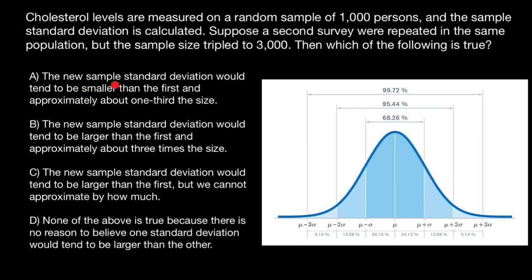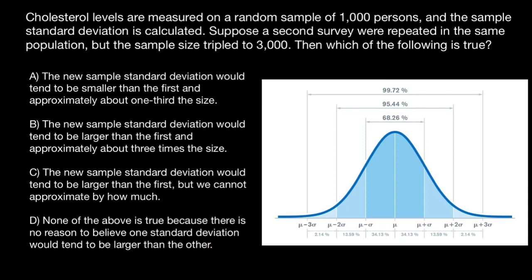Variant A, the new sample standard deviation would tend to be smaller than the first and approximately about 1/3 of the size. Variant B, the new sample standard deviation would tend to be larger than the first and approximately about 3 times the size. Variant C, the new sample standard deviation would tend to be larger than the first, but we cannot approximate by how much. And the last variant, D, none of the above is true because there is no reason to believe one standard deviation would tend to be larger than the other.